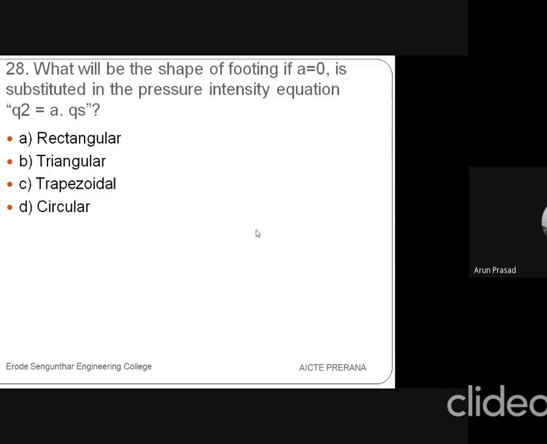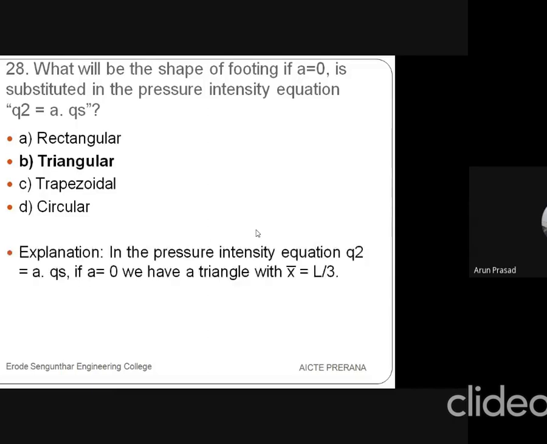While using a square footing, we have to check the dimension. When it is a square footing, all sides are A, isn't it? When it is rectangular, the sizes will be B into D. So if a is 0 is substituted in the pressure intensity equation, q2 is equal to a into qs, then we will go for the triangular footing. If a is 0, the x bar value will be L by 3.